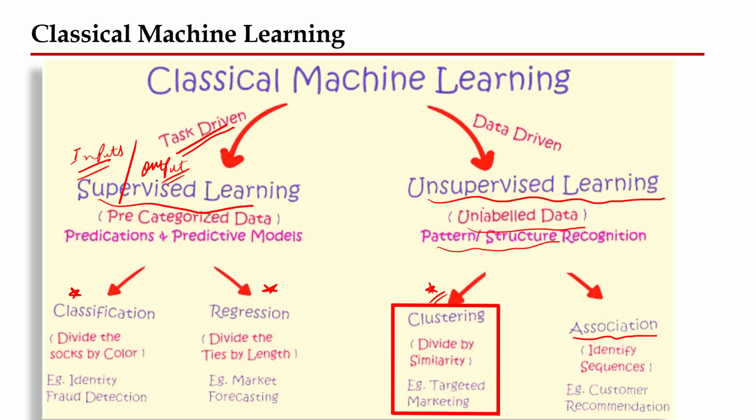So majorly, unsupervised learning is dividing the data based on similarity, or you can say dividing the data based on dissimilarity. If points are dissimilar, they should be part of different clusters. If they are similar, they should be part of the same cluster. Here I have given some examples regarding classification. Similarly, from the regression point of view, we would like to do forecasting. The application of clustering may be target marketing, and the application of association is customer recommendation.